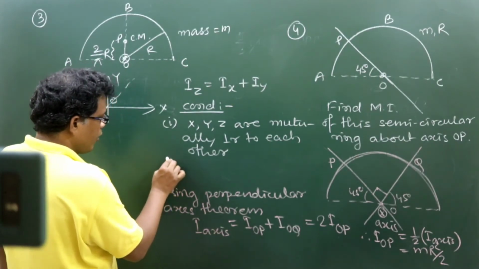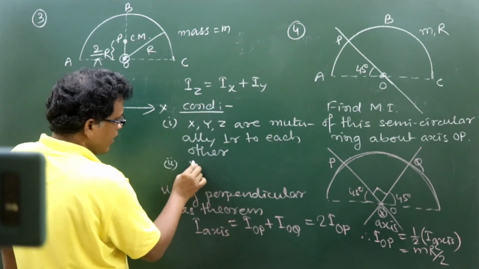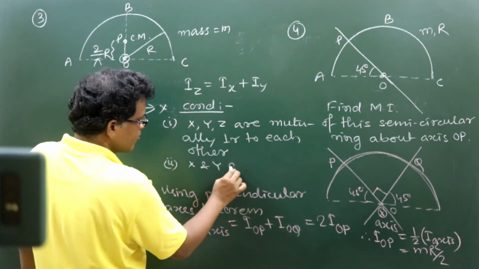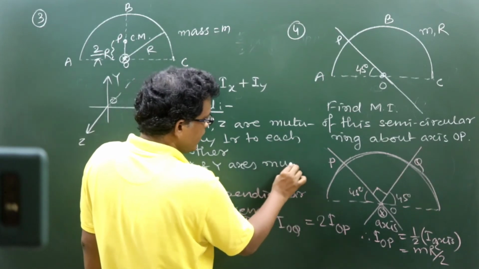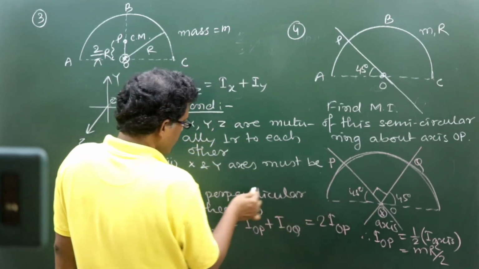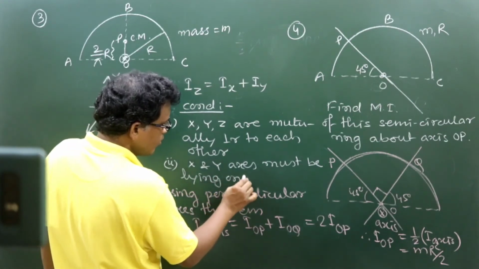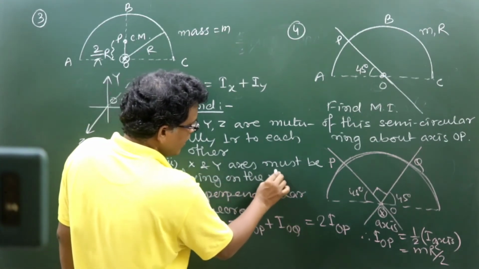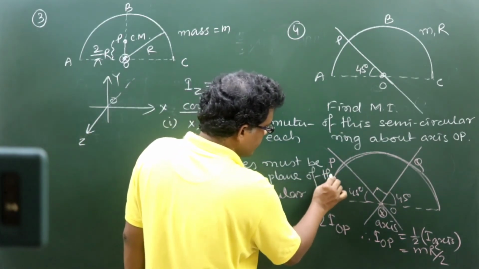Second point: as per this concept, x and y axes must be lying on the plane of the body.